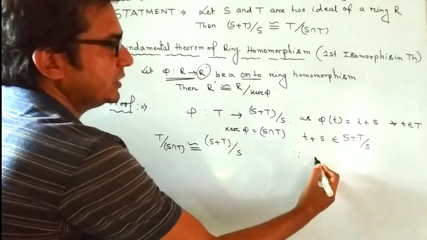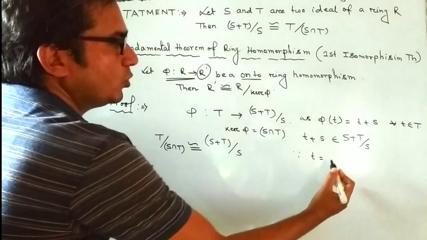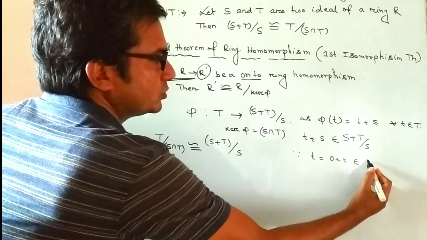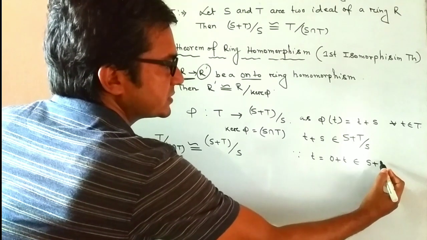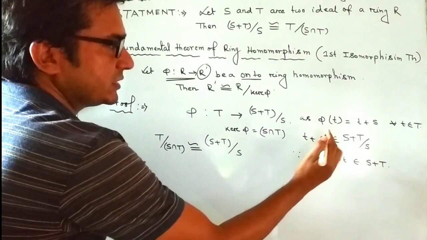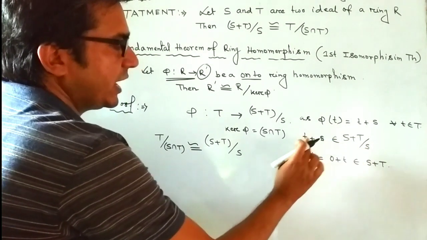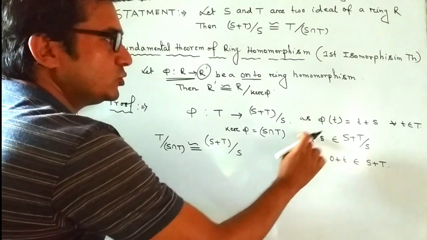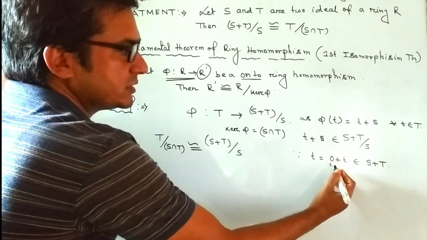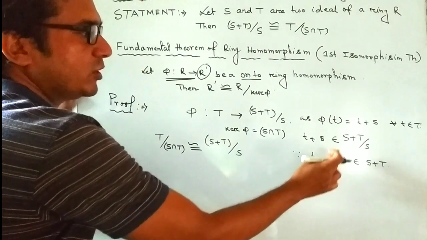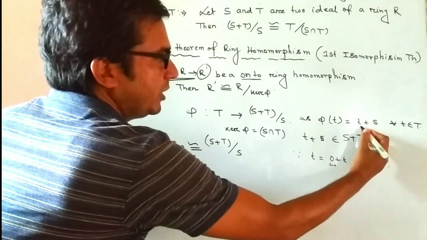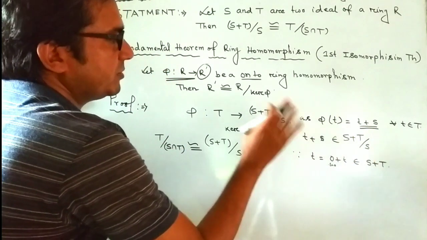Since t equals 0 plus t, this belongs to S plus T. So t plus S, where this is the capital S, the set S, and this is small t, t belongs to capital T. And t can be represented as s plus t, where s equals 0, the element of S, and t belongs to S plus T. So this element must belong to S plus T by S.